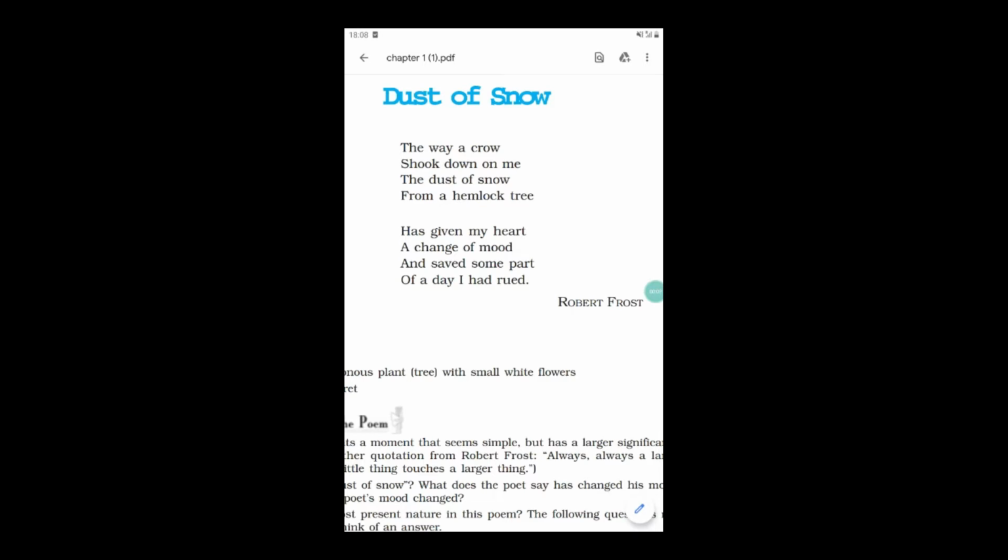Hello dear student, today we are going to start the first chapter, and there are two poems composed by Robert Frost. The first one is Dust of Snow. Before starting this poem, let's have a look at the scenario. What was the condition when Robert Frost composed this poem?